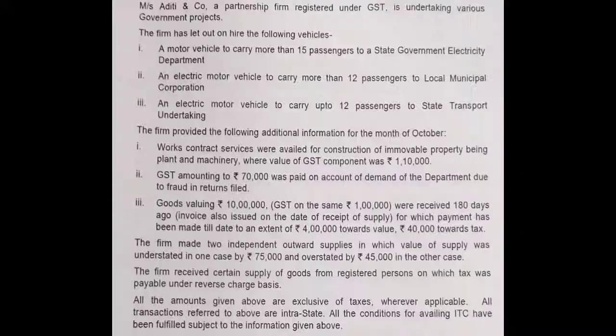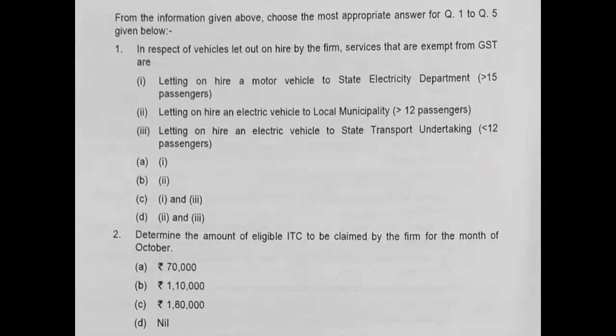The first question is, from the following information choose the most appropriate answer, question numbers 1 to 5 given below. The question is, in respect of vehicles let out on hire by the firm, the services that are exempt from GST are, as we had already discussed: letting on hire of motor vehicles to the state electricity department, letting on hire of electric vehicle to the local municipality, and letting on hire of electric motor vehicle to the state transport undertaking.